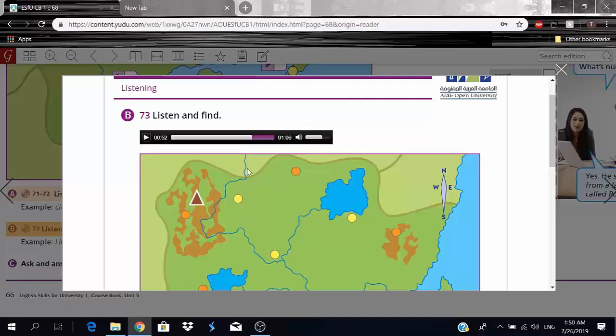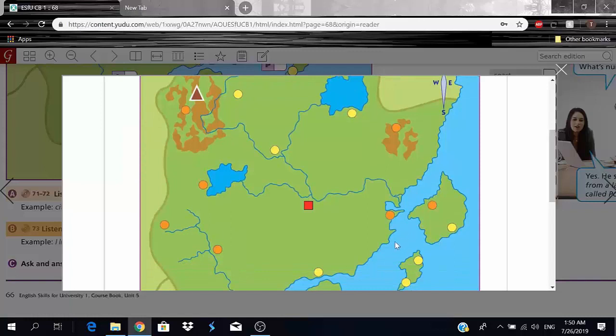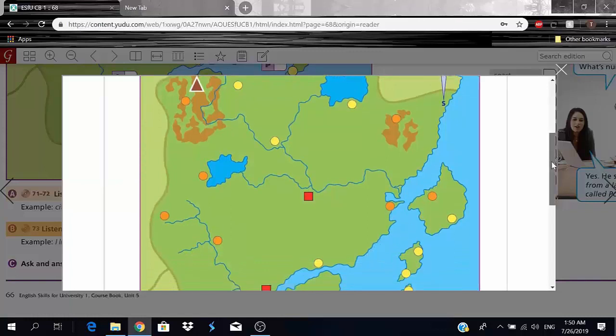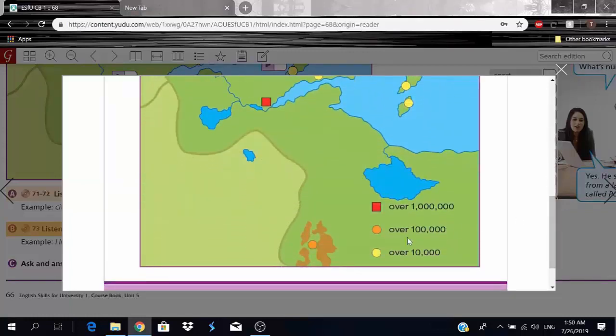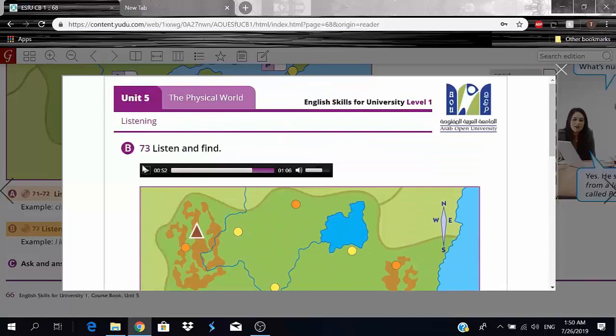Okay, so we know that this man lives in the mountains, okay? That's a really good clue. And he also said he lives in the south and not on the coast, okay? So he's not going to be living anywhere here. So we'll go south, okay? And would you see that, we have the mountains right here and the town that the guy lives in, okay? So south, mountains, and definitely not on the coast, okay?